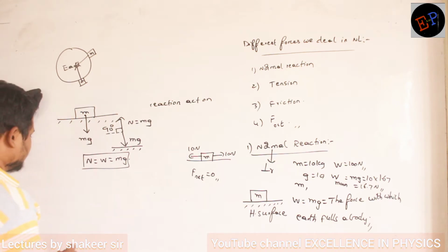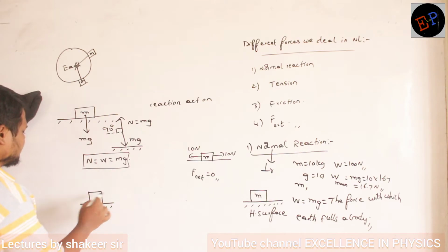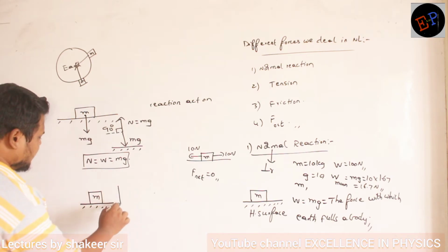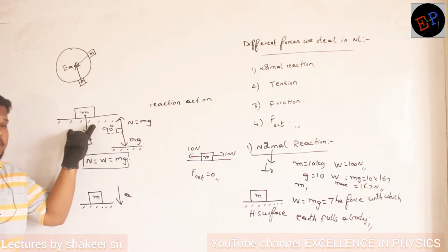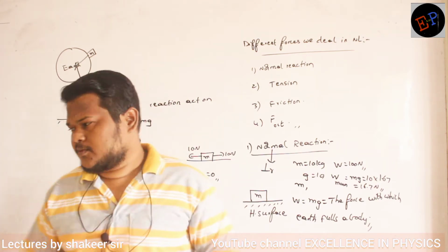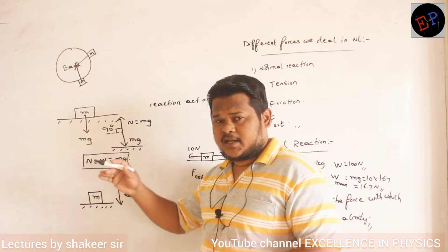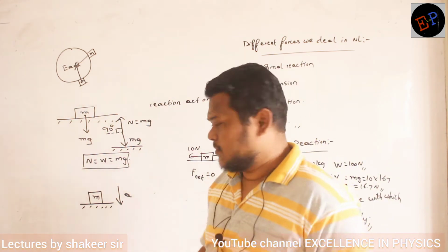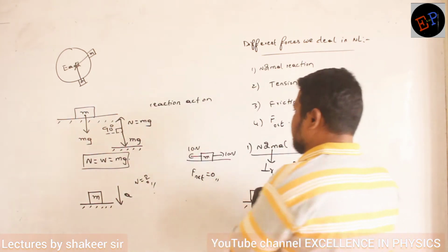Clear? Now see, consider this is a platform, and on this platform there is a body of mass m. And this platform and this mass, both of them are accelerating downwards with an acceleration of a. Previously the platform and mass were both at rest, no? Now what is the condition I am taking? This mass is present on the platform, and both of them are accelerating downwards. Clear? Now in this condition, what is the normal reaction? How can I calculate it? Anybody?